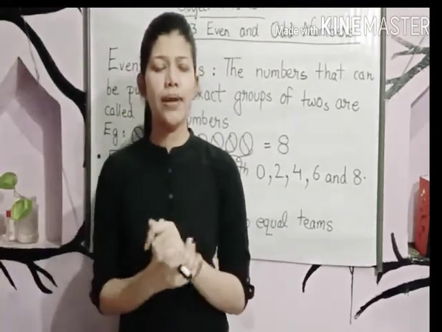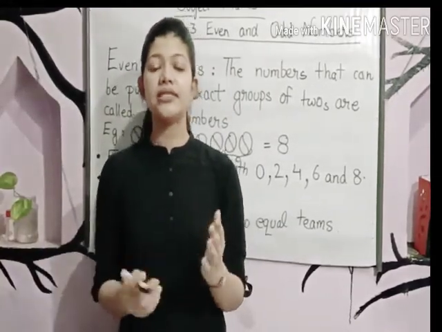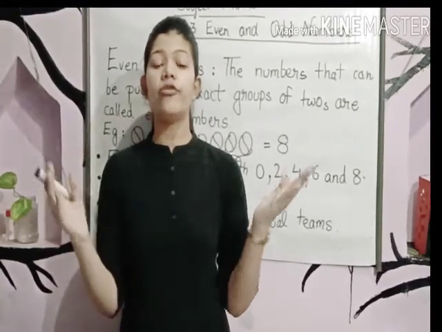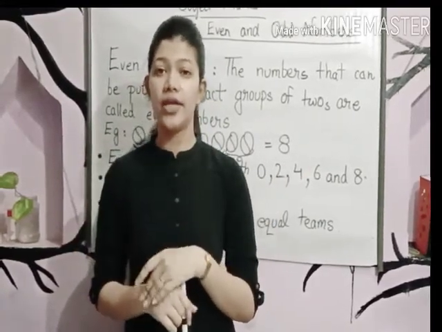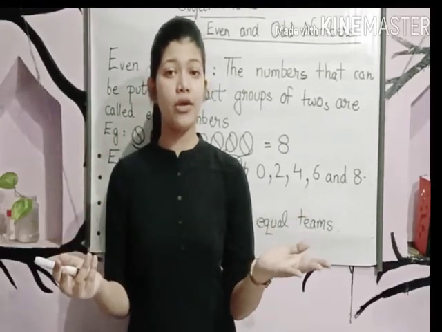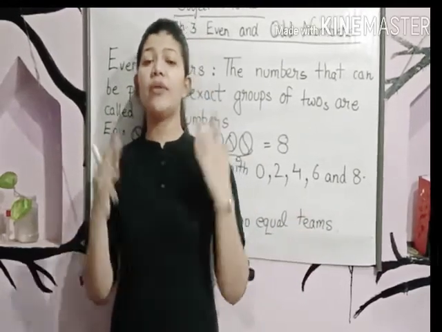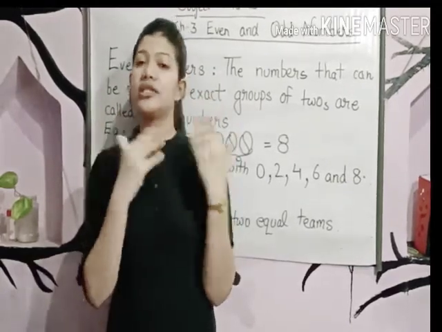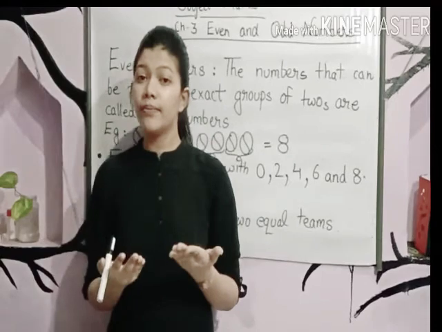Now, what do you mean by pair? Pair means a group of 2. If I say we have a pair of eyes, yes, we all have a pair of eyes. If I say we have a pair of ears, 1 and 2, this is a group of 2. So these are also pairs.